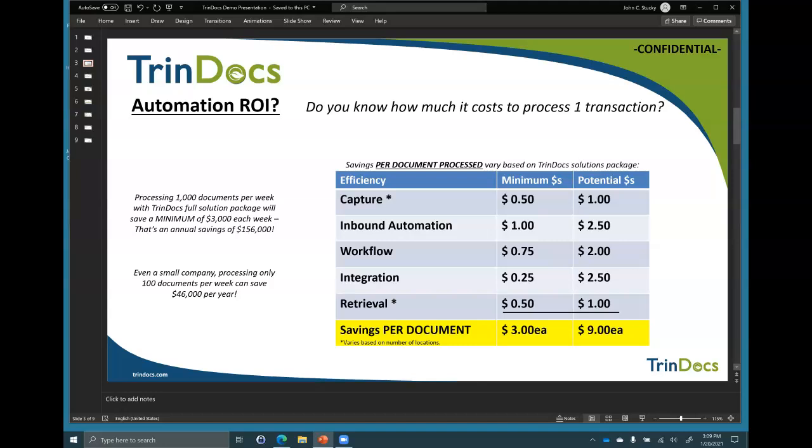We're able to demonstrate on the TrinDocs side a true no-touch handling of an AP invoice. The vendor emails it and nobody in the organization touches it. And that invoice is automatically retrieved. It's validated, it's verified, it's read, it's matched automatically, mind you, into the ERP system by the PO and the line-by-line PO receipt lines with all applicable business rules applied.